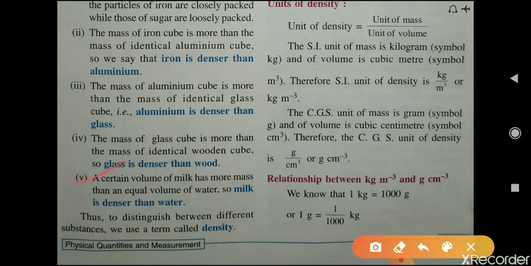Then a certain volume of milk has more mass than an equal volume of water. So milk is denser than water. So by this, to distinguish between different substances, we use a term called density. Okay.